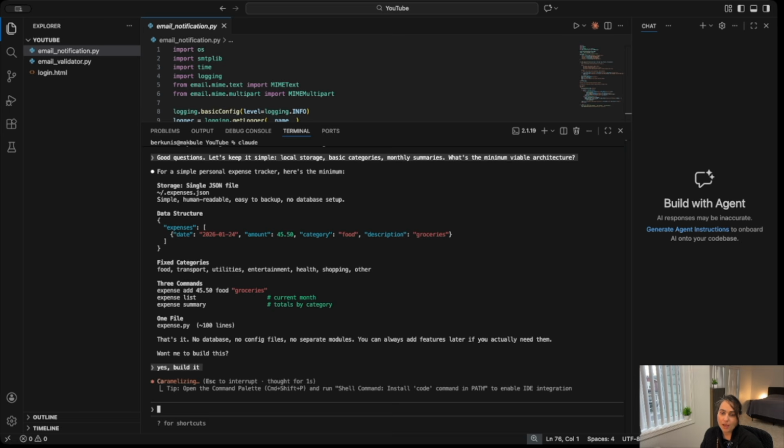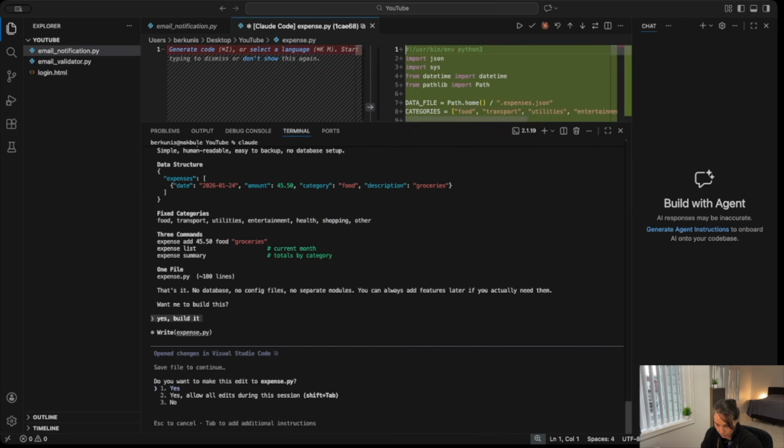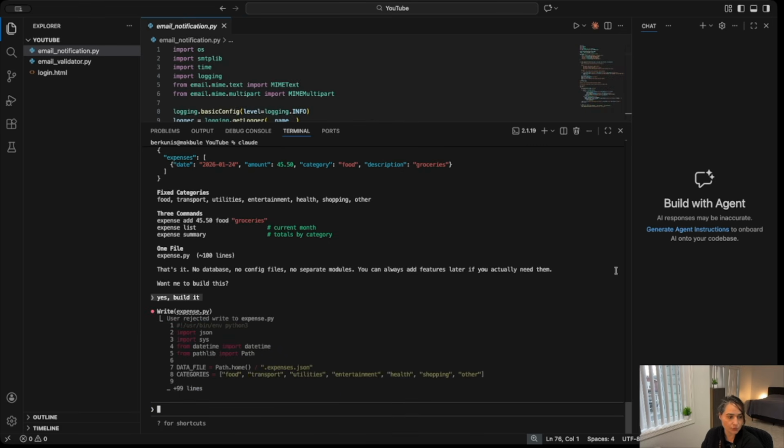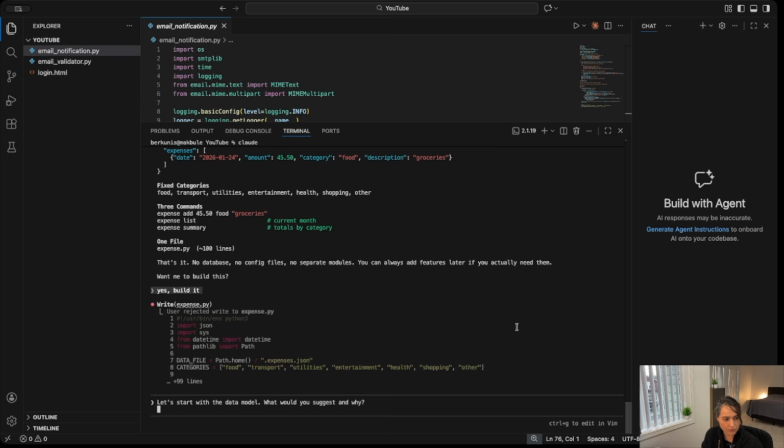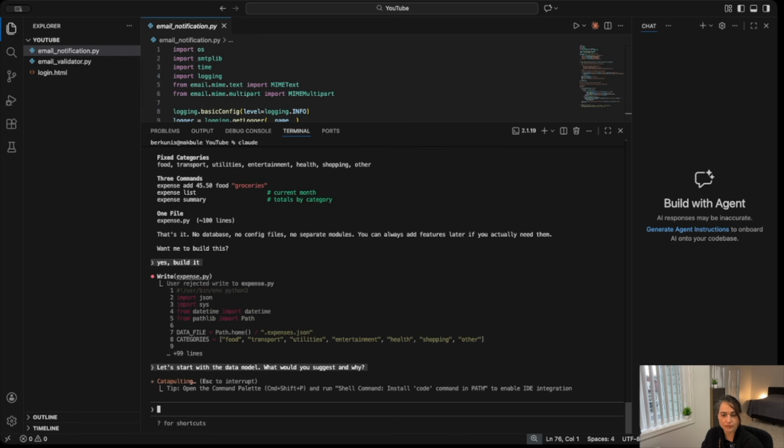So one question that we want to make followed up by this is we want to ask also a little bit more about the data model. So maybe before building this, let's go ahead and cancel this for a second and then let it work a little bit more, right? Earn that salary that we're paying for this new employee Claude Code. Okay, let's start with the data model. What would you suggest and why, right?